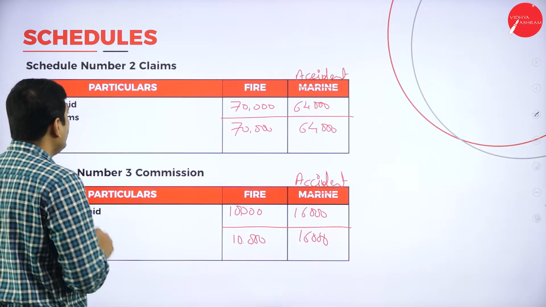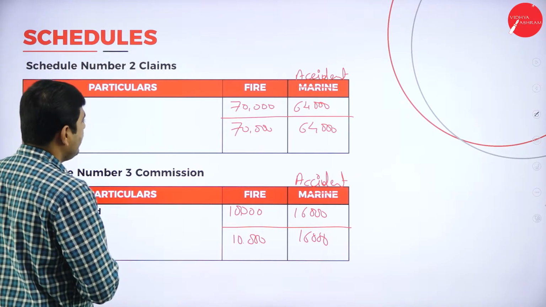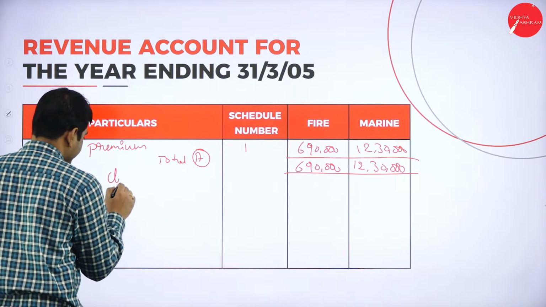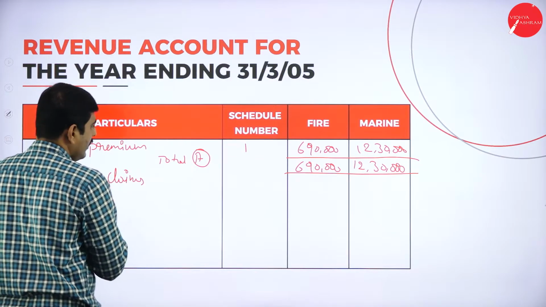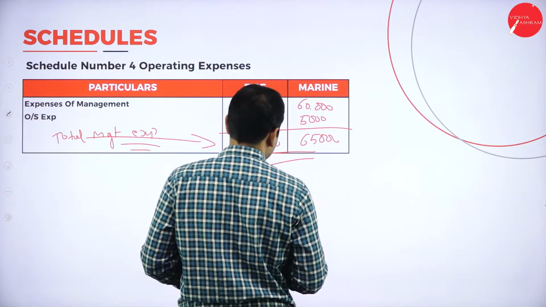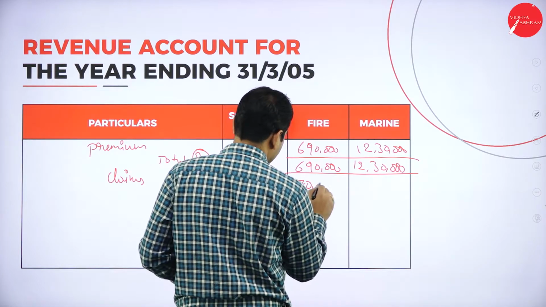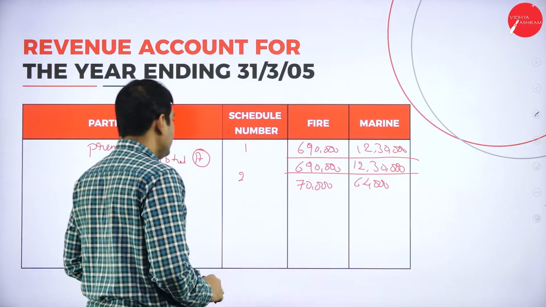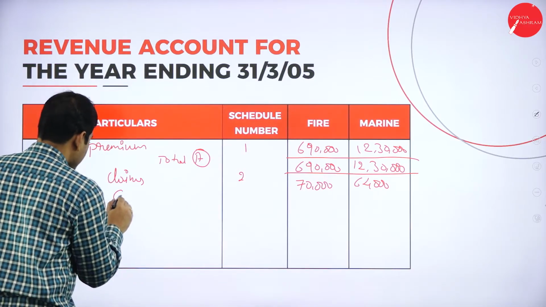Schedule number 2, claims. So what is our claim? 70,000 and 64,000. Claims. Schedule number 2, how much? 70,000 and 64,000. Okay, next one, commission.